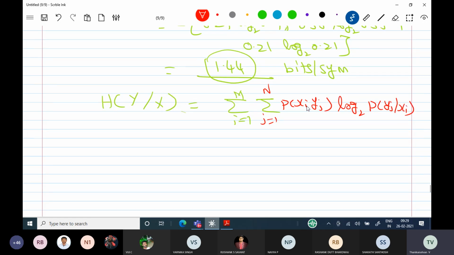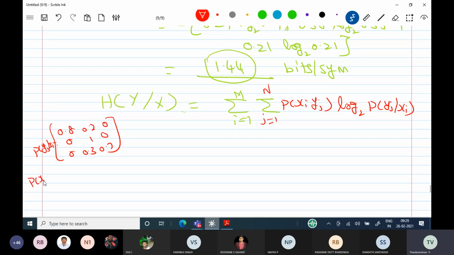I will be writing two matrices here to substitute easily. 0.8, 0.2, 0; 0, 1, 0; 0, 0.3, 0.7. This is your conditional probability matrix, probability of yj given xi.